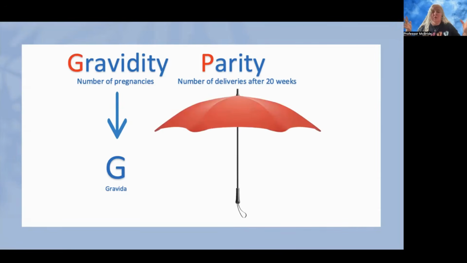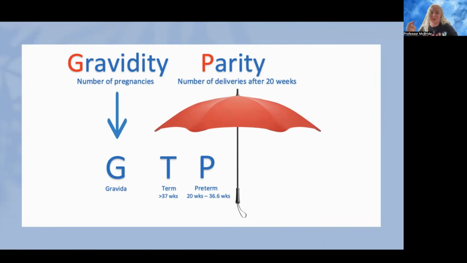Okay. So when we look at this umbrella of parity, we're going to look at how many term deliveries she has had. Term deliveries are going to be any deliveries that happened after 37 weeks gestation. How many preterm deliveries has she had? Preterm deliveries are going to be from 20 weeks up to 36 weeks and 6 days. So these two make up our parity.